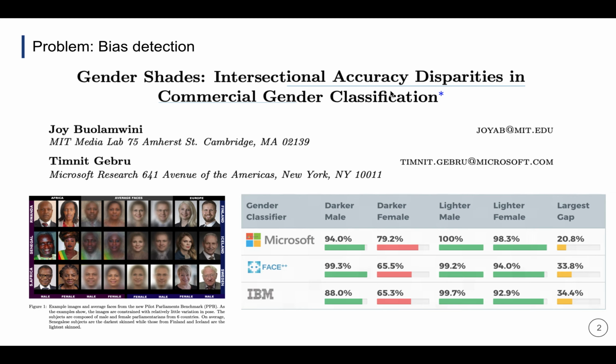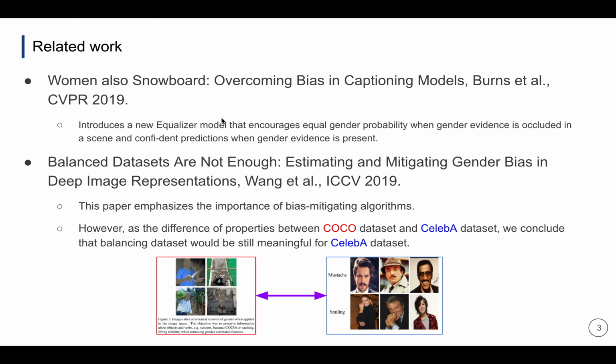This study evaluates bias present in 3 commercial face analysis algorithms, including IBM, Microsoft, and Face++. This study includes images of 3 African countries and 3 European countries. The results show that all companies perform worse on darker females. IBM had the largest gap in accuracy, with a difference of 34% in error rates between lighter males and darker females. As our research topic lies in gender bias in computer vision, we've picked 2 relevant works.